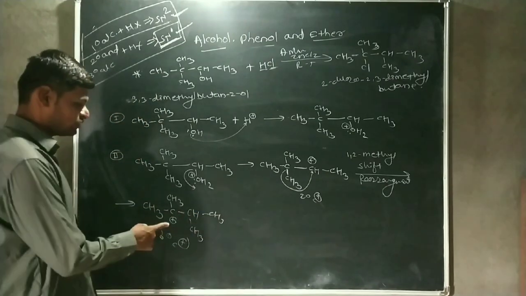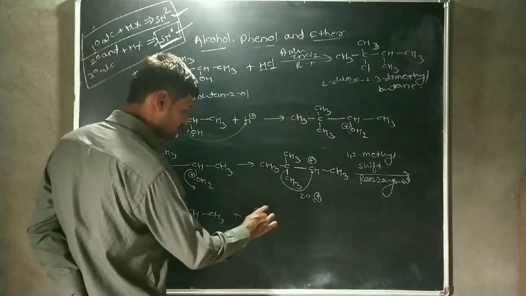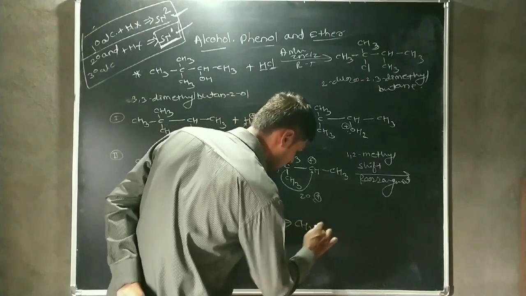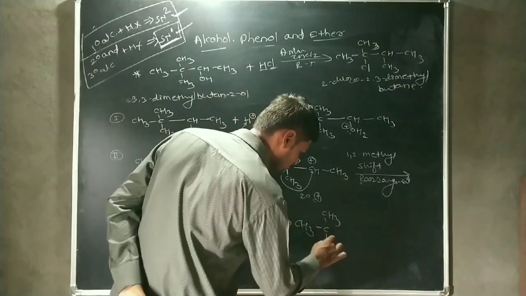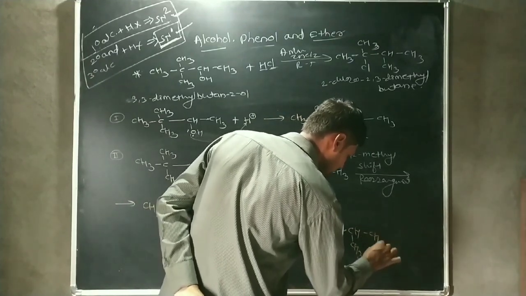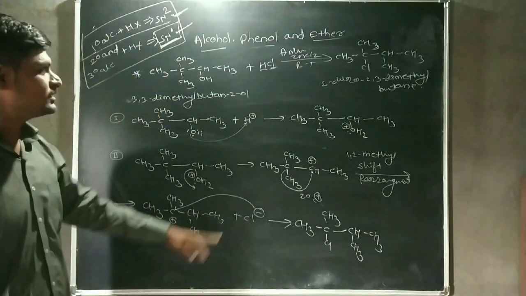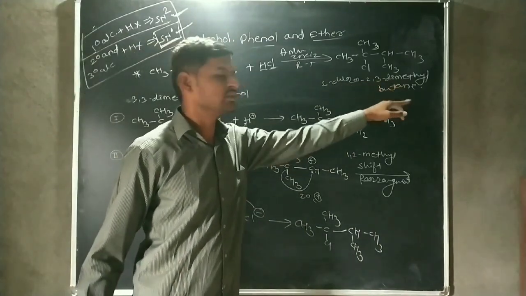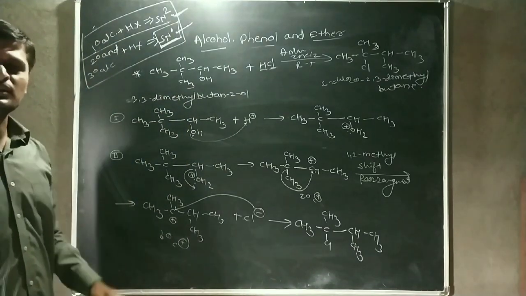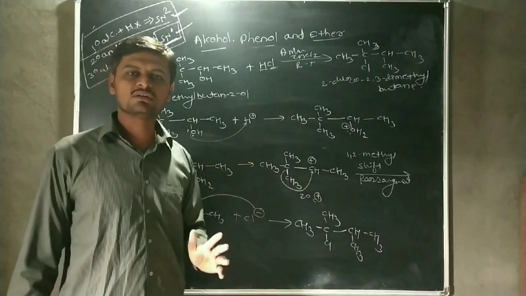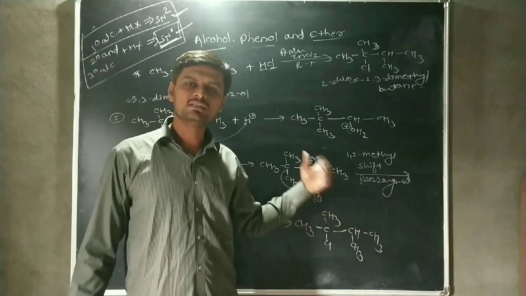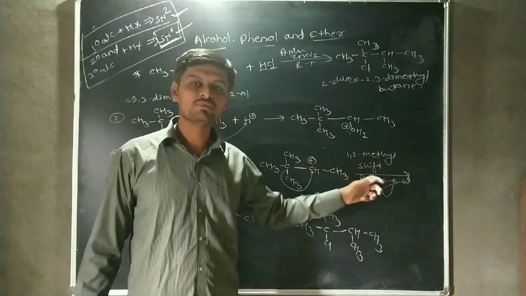After formation of tertiary carbocation, the Cl minus, that is this nucleophile, attacks on this tertiary carbocation, and then it forms the corresponding product. The Cl minus is here, and CH3, and CH3 is here. Okay, that means the product is 2-chloro-2,3-dimethyl butane. Okay, in this case, these are the two exceptional cases. In the first case, we studied the 1,2-hydride shift, and in this reaction, we study the 1,2-methyl shift.